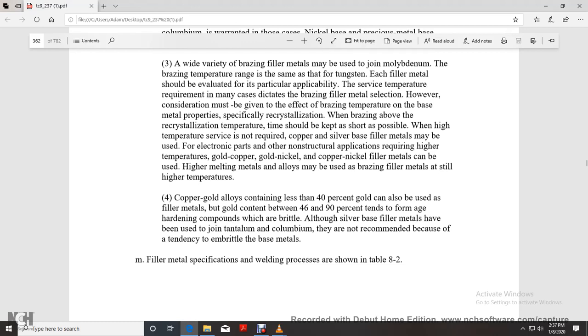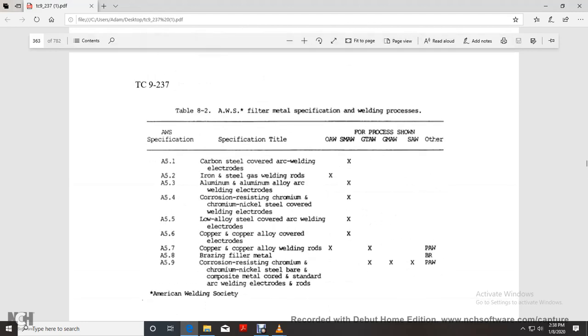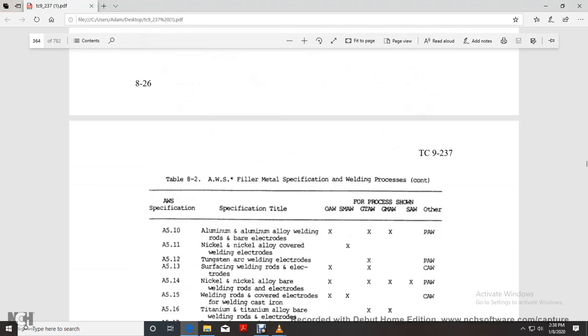Alright, copper-gold alloys containing less than 40% gold are used as filler metals. Gold alloys containing 46 to 90% tend to form age-hardening compounds that are brittle. Although silver-based filler metals have been used to join titanium and columbium, they are not recommended because of their tendency to make the base metal brittle. AWS filler metal specifications and welding processes are shown in Table 8.2. This shows Table 8.2, AWS filler metal specification welding processes.